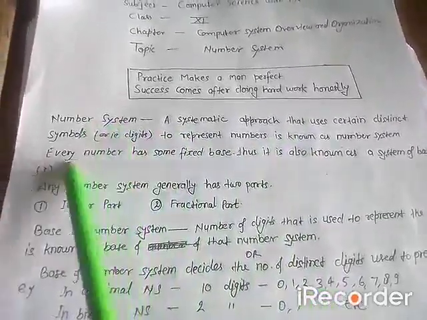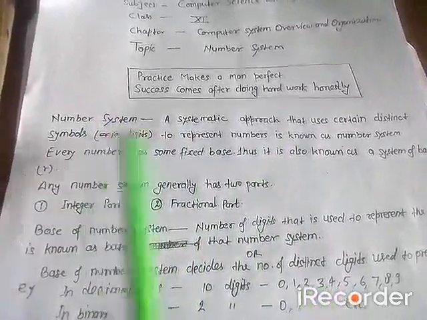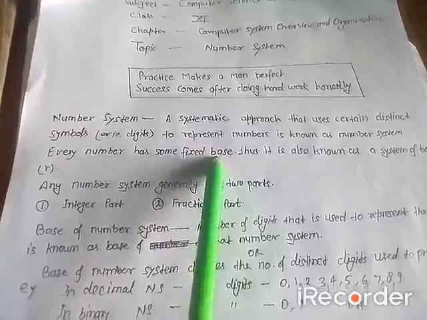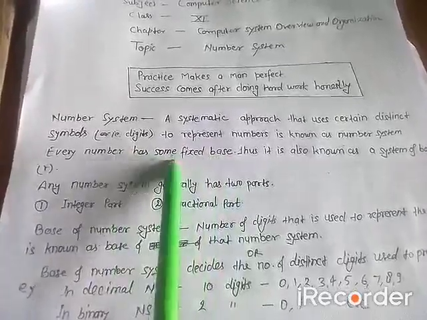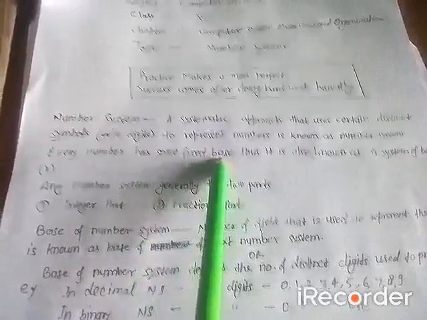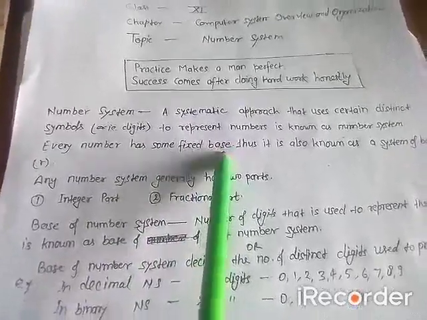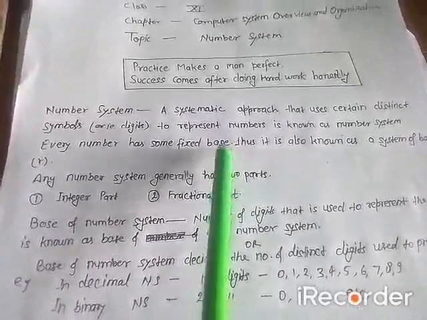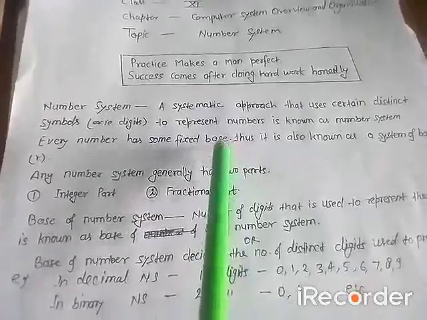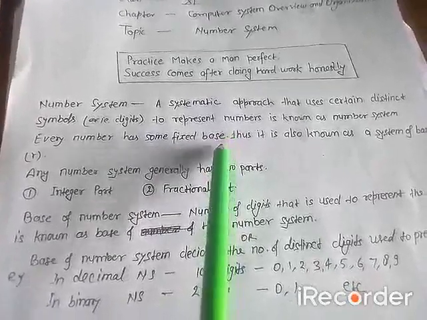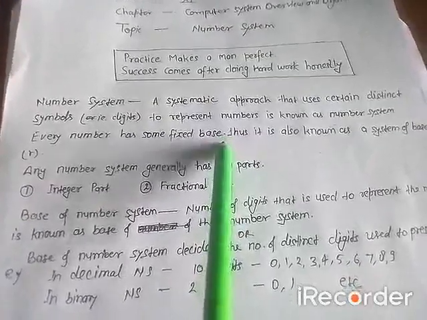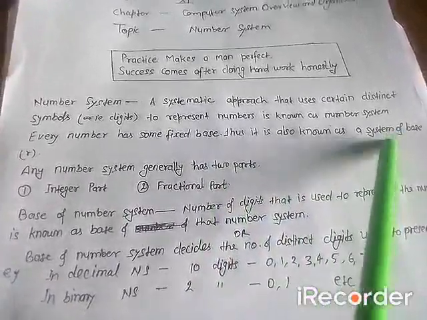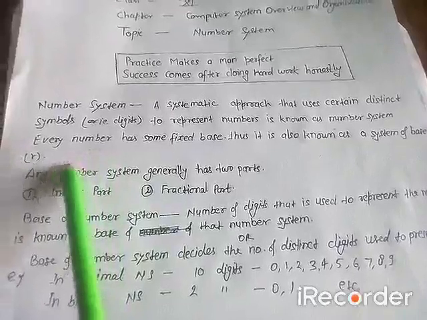Every number system has some fixed base. What do you mean by the base? Actually, base represents the number of distinct symbols that is used to construct or to make the numbers in number system. Thus, it is also known as a system of base R.